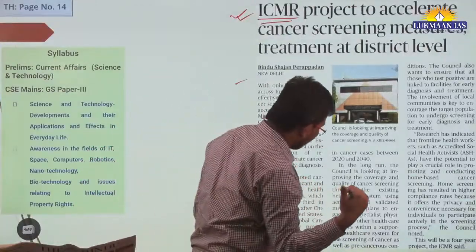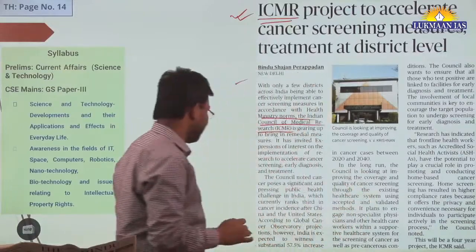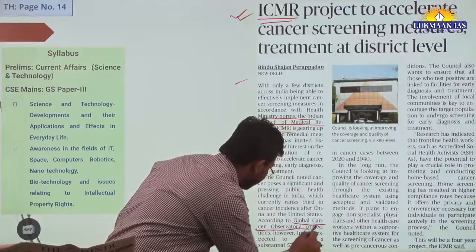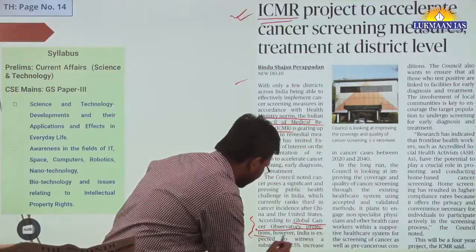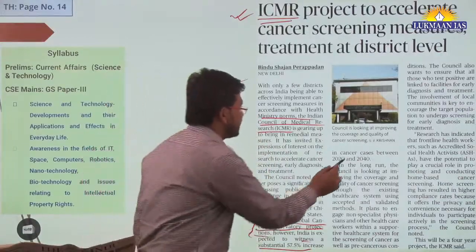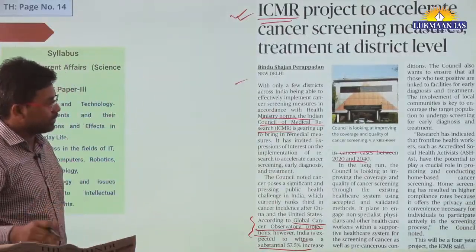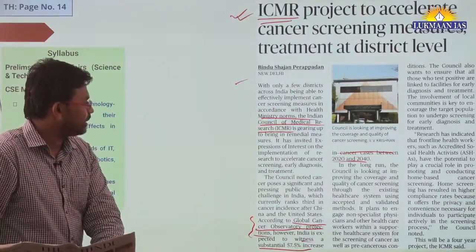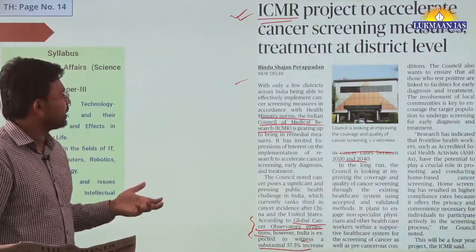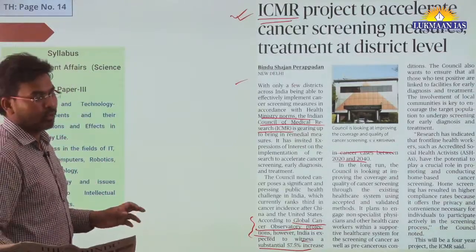They have mentioned one particular government scheme also. So according to the Global Cancer Observatory projection, India is expected to witness a substantial increase in cancer cases between 2020 and 2040. They have mentioned a government program also in this article. So the Indian Council of Medical Research has initiated a project for accelerating what? The screening of cancer.